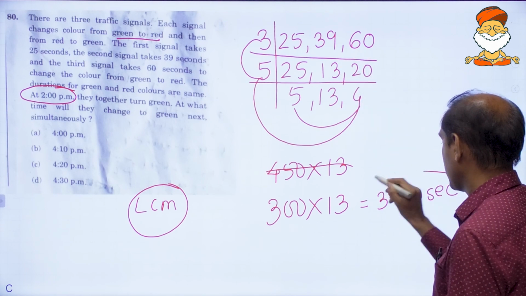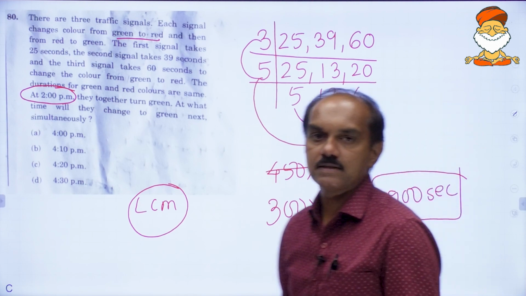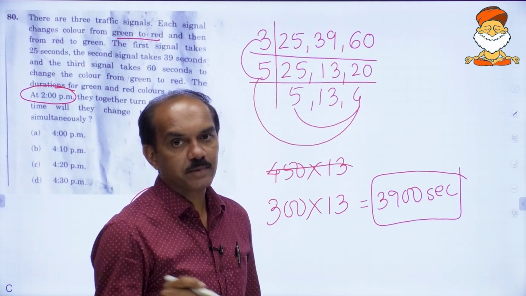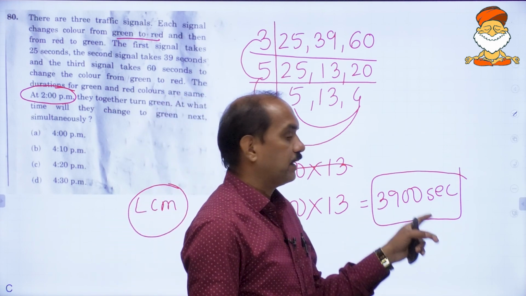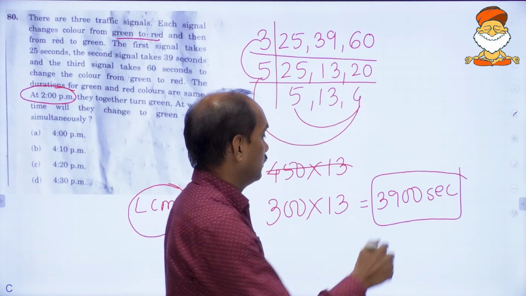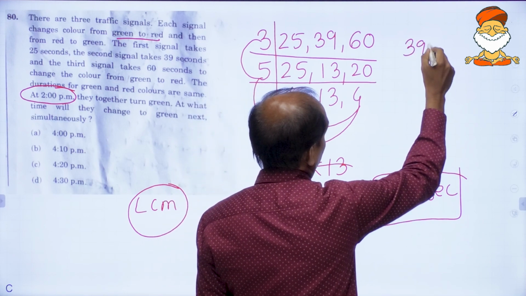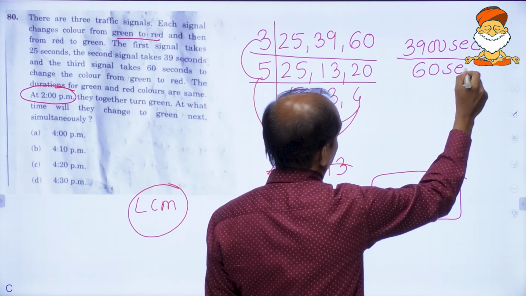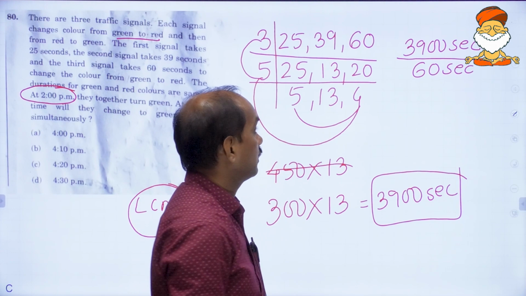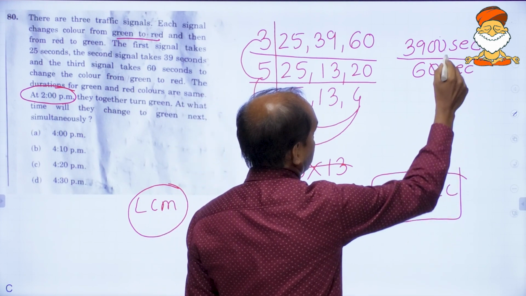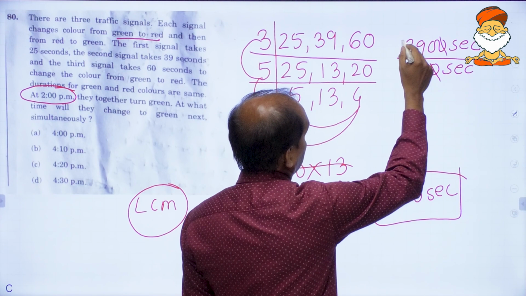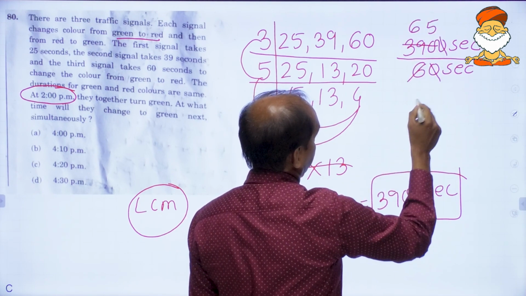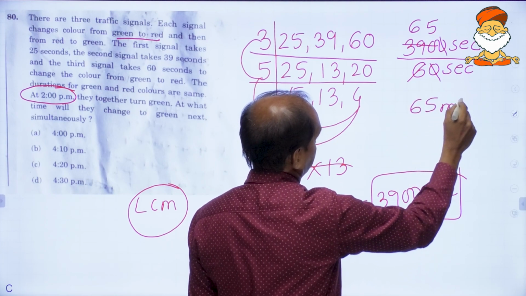Your LCM will also be in seconds. So these many seconds you will have to wait, right? And we all know 60 seconds means 1 minute. These many seconds means how many minutes? Just divide this by 60 to get it in minutes. Okay, this will give you the answer in minutes. 00 will get out, 6 1s are 6, 6 6s are 36, 6 5s are 30. What is the meaning? 65 minutes.